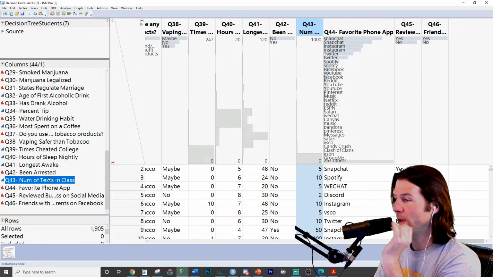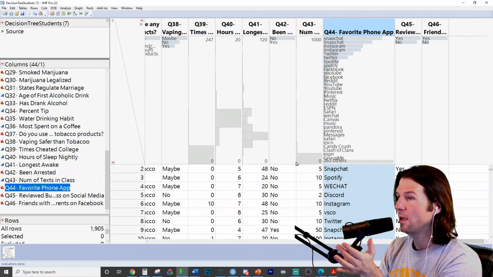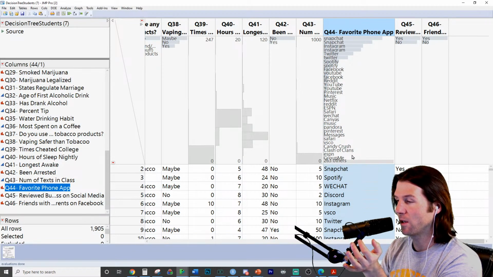Those are fine. The red, exactly. And so Campbell, great job right there. Q44 needs to be removed. If you look at all the levels right here, it's a ridiculous variable.